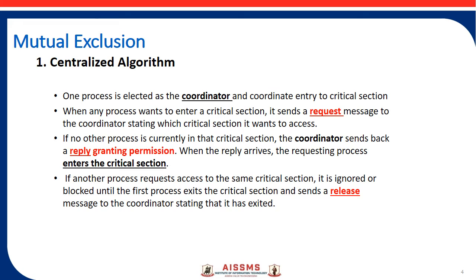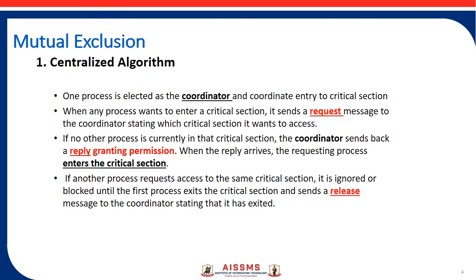But if another process requests to access the same critical section, in that case the process coordinator maintains a queue on its side, and it records the other processes that want to enter the critical section on a first come first serve basis. If a process is already in the critical section, the next coming process is recorded in the queue, and it is ignored or blocked until the first process exits the critical section and sends a release message to the coordinator stating that it has exited.